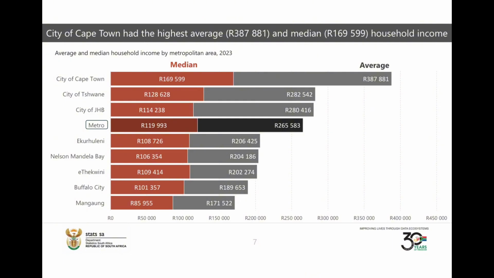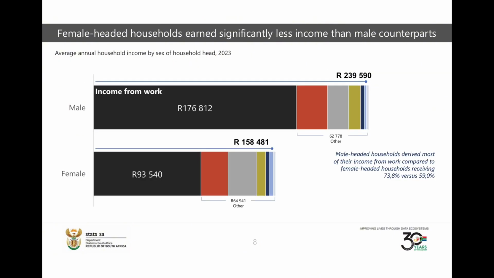And I'm going to move to the city of Joburg at 114,000 and the average is 280. Naturally, this raises questions, right? How is Cape Town leading so much? Story for another day. Let's move. We are looking at the provincial breakdown. We now need to move to the racial breakdown and then move to the gender. So we move.